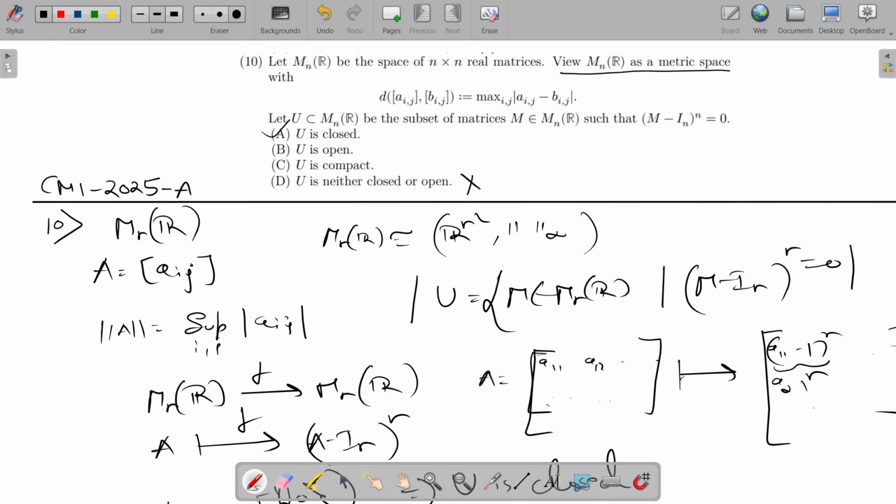So this option is false. Now we have to check whether U is compact or not. Remember, this is a metric space. U is of course closed. Now, if U is not bounded, then it won't be compact, because compact implies closed and bounded.